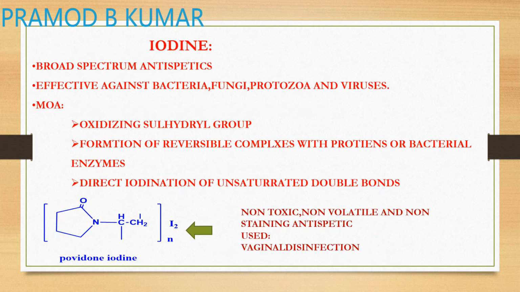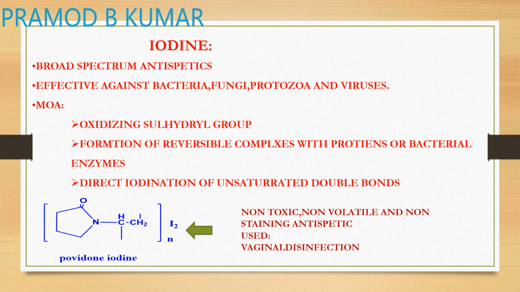Iodine compounds: iodine is used a lot in case of cuts and wounds. They have broad spectrum activity. They act by oxidizing the sulfhydryl groups, as I explained, and by forming reversible complexes with proteins of bacteria, thus inactivating them. They also act by adding across the double bonds present in microorganisms. They are non-toxic and non-volatile. Iodine was very volatile, so it was converted into a complex.